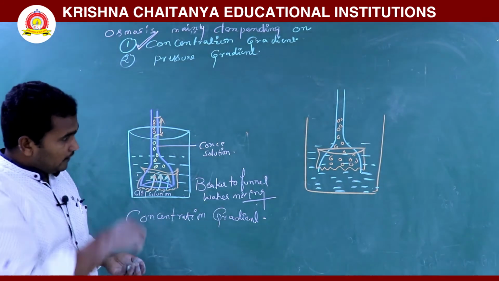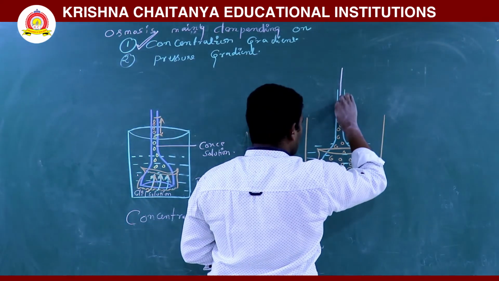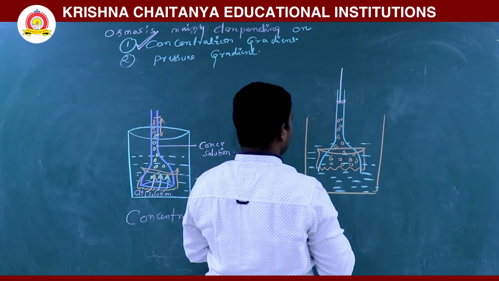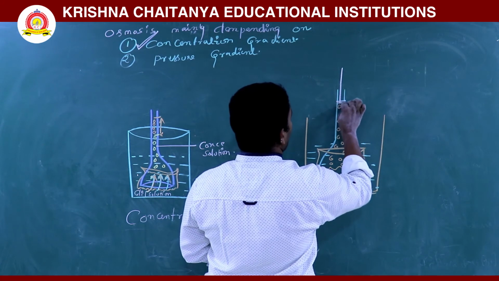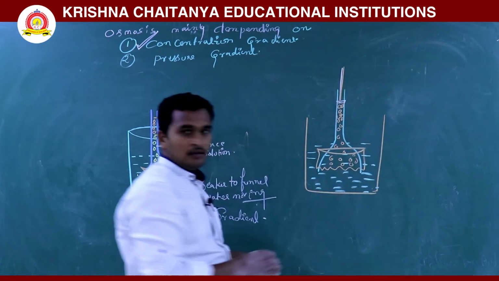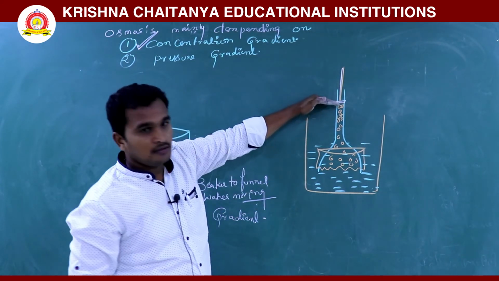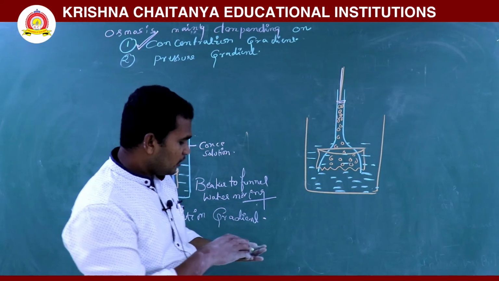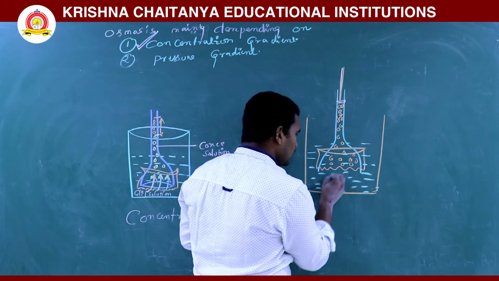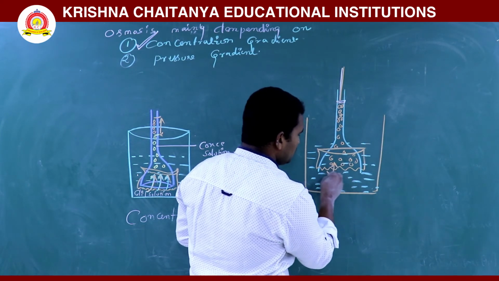Here, when you apply external pressure, this is the pressure potential you apply on the thistle funnel. When you apply pressure here and push, what happens? The water will not diffuse here, it will stop.